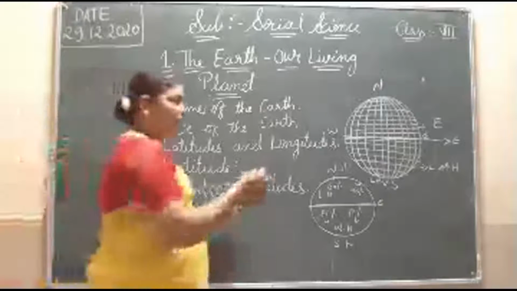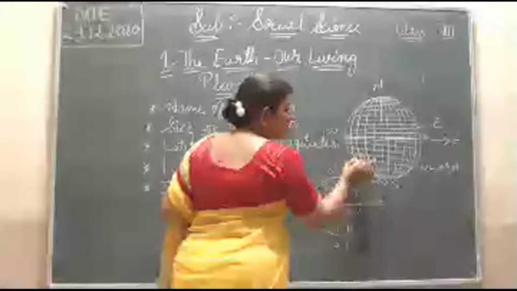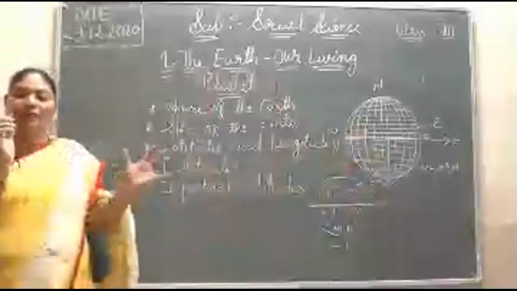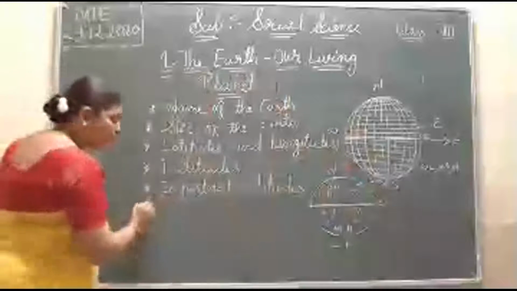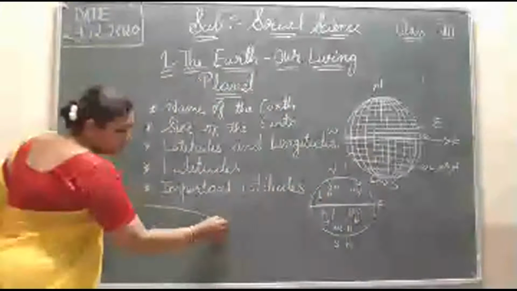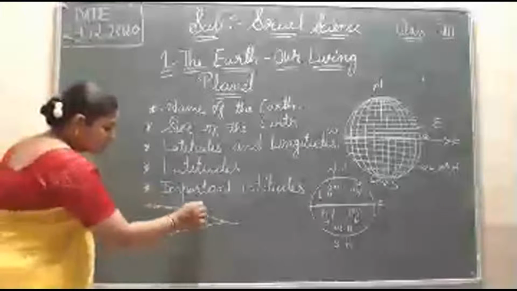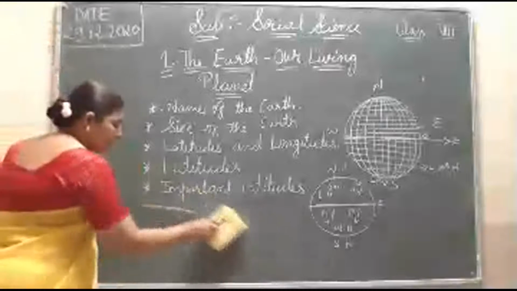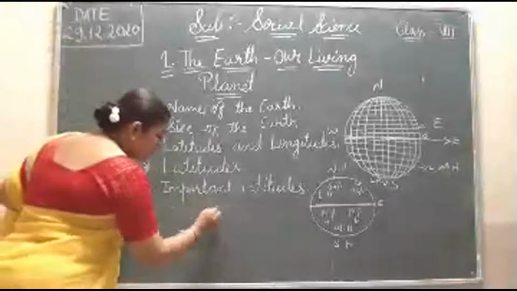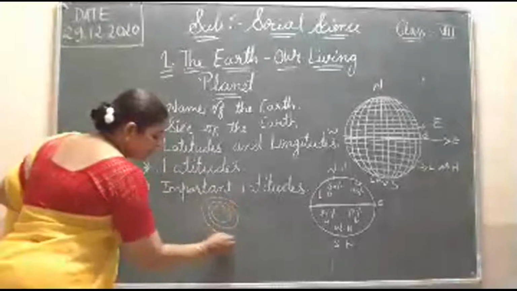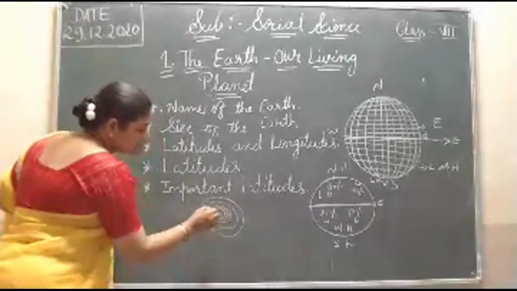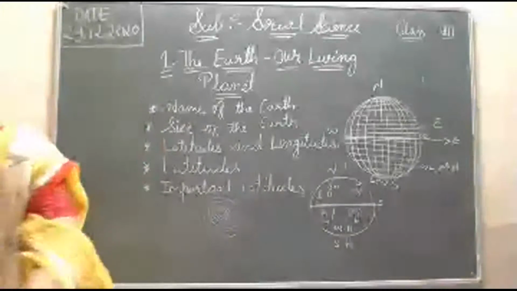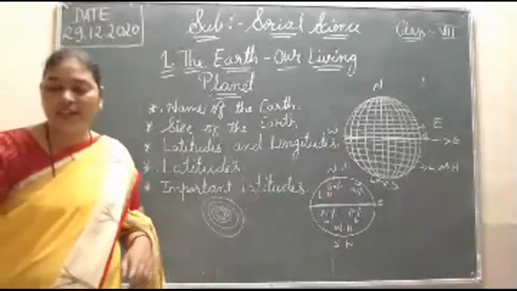These are called the parallels of latitude because they do not meet each other. They just keep moving round and round. Okay, they do not meet each other. It is not going this way or this way. It is not meeting here. It just goes on round. So they are parallels. Parallel latitudes, we are saying.